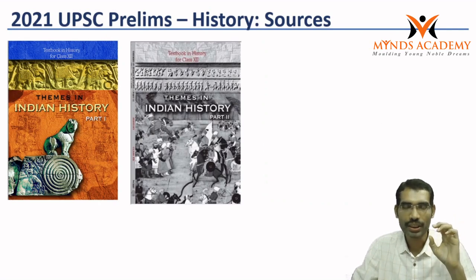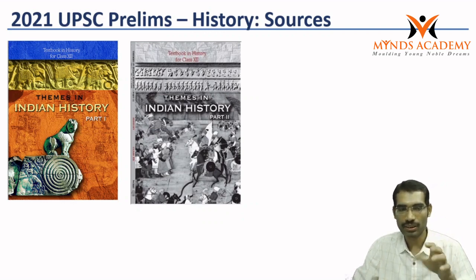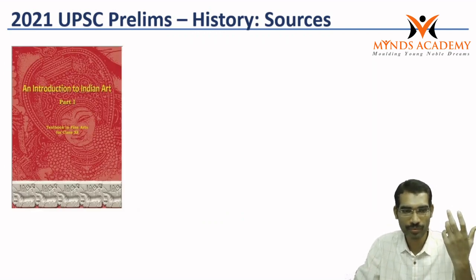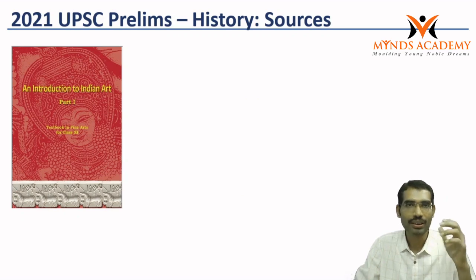And these are the new NCERTs. You can download them freely from the NCERT website. Here I have given only two books from 12th standard. You have to read from 6th standard onwards. Similar kinds of PDFs are also available in book format. And this book, most of the students read about art and culture.